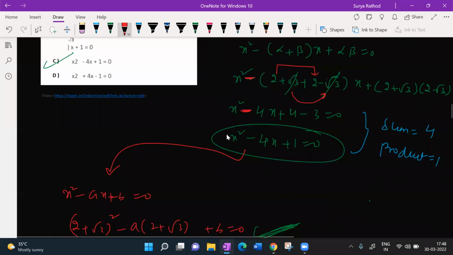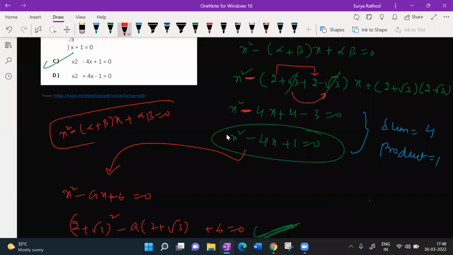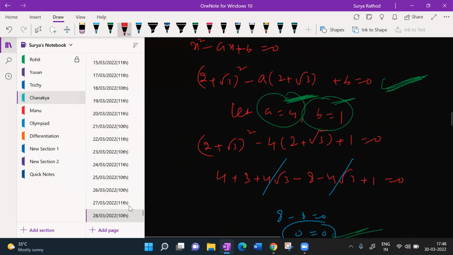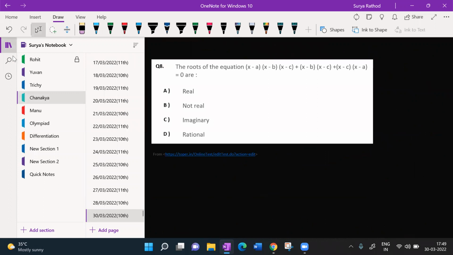The formula here is: x square minus (sum of the roots) into x plus product of the roots is equal to 0. This is the formula we have for finding a quadratic equation from roots. This is the formula we just went through. That's how we got minus 4x. Basic calculation only. Simplifying that, I got minus there. Hope it is clear, Akshara.